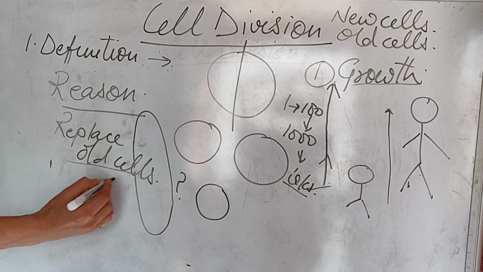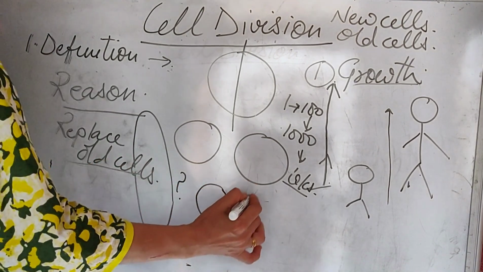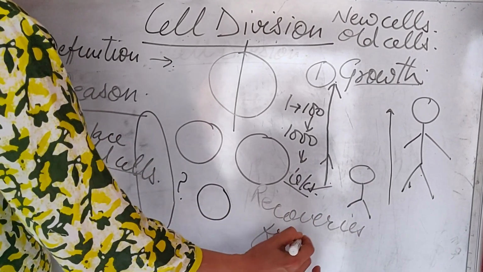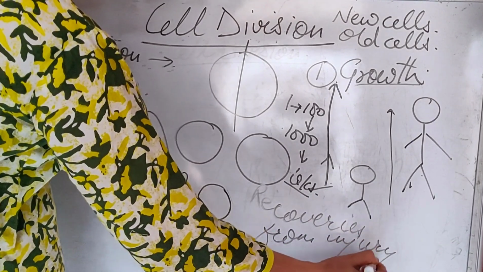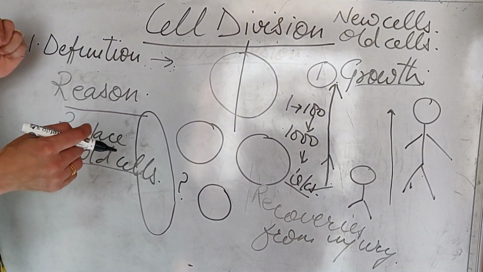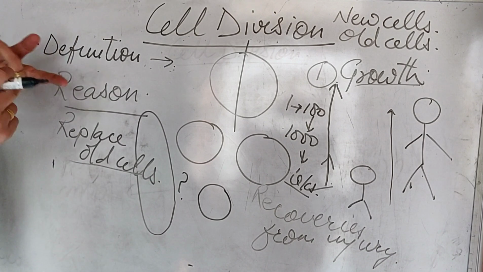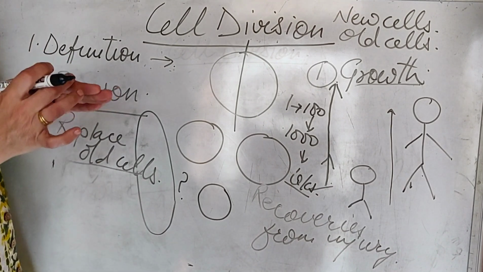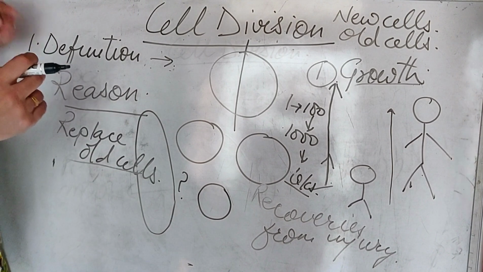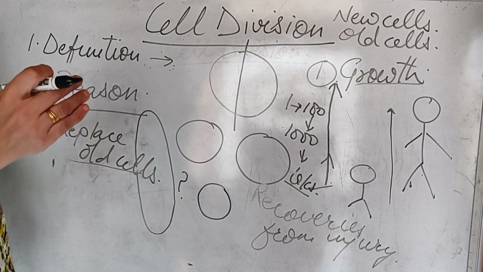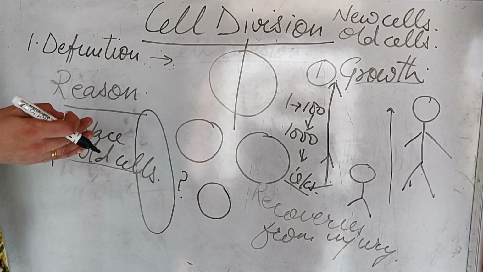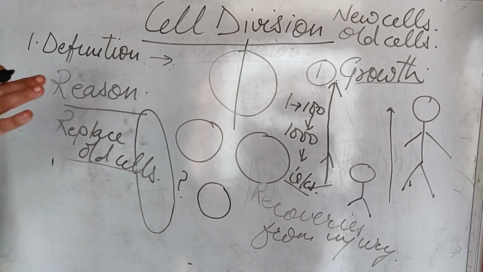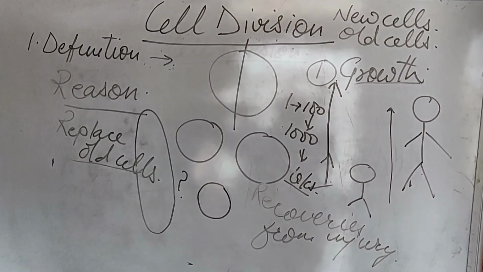Sometimes it is also needed for recovery from injury. It's a very common experience. If you have a cut in your hand due to some reason, or you are playing, or you fall down, a certain area of the skin gets removed. But you may be surprised to know that after about 7, 20, or 30 days, depending upon the type of injury, this area is recovered. And this recovery is only because of the process of cell division.